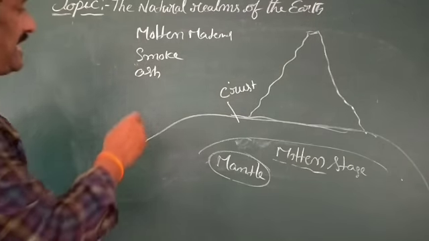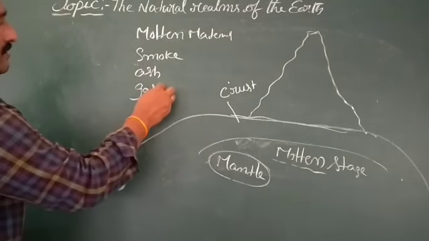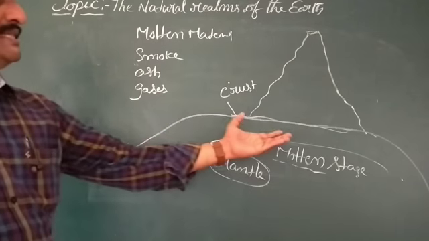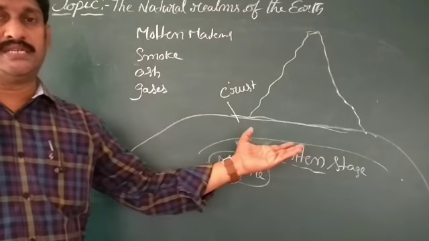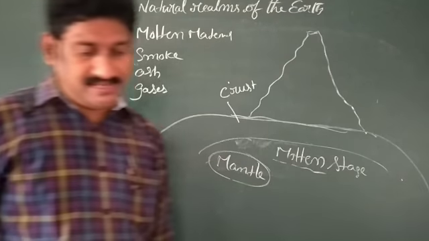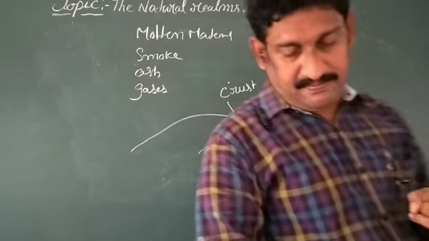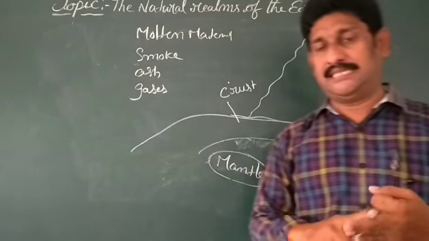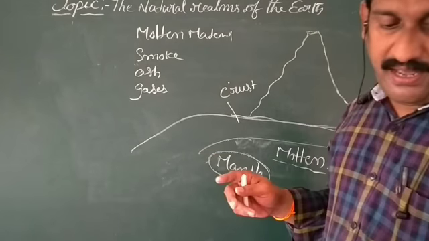Also some of the gases erupt from the molten state, from the mantle to the crust surface. Along with the molten materials, steam, smoke and gases come from the depth of the earth.